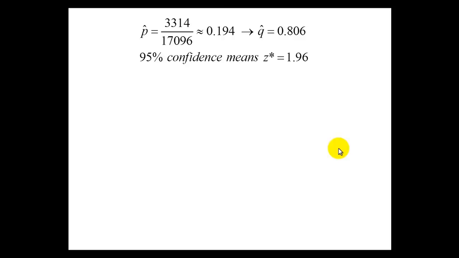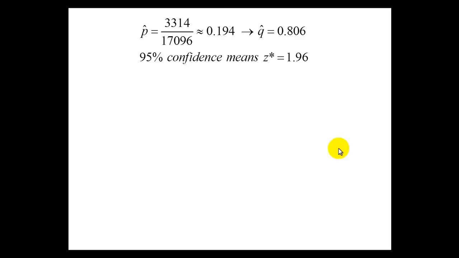We do have a simple random sample. The criteria for the binomial are met. If you think about it, you're considered a binge drinker or you're not a binge drinker. I would hope that each college student's drinking habits are independent of the next, and there was a fixed number of students that they asked. I think we have the assumptions that need to be met in order to use our normal model.